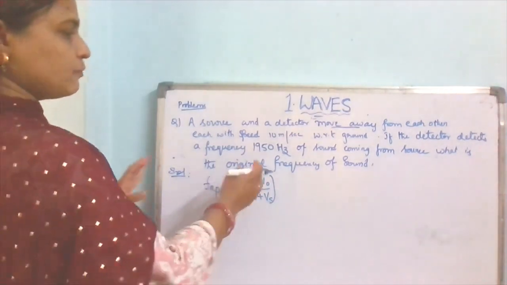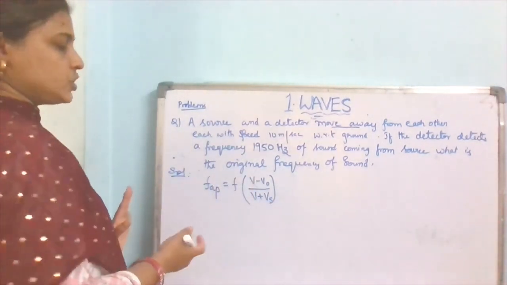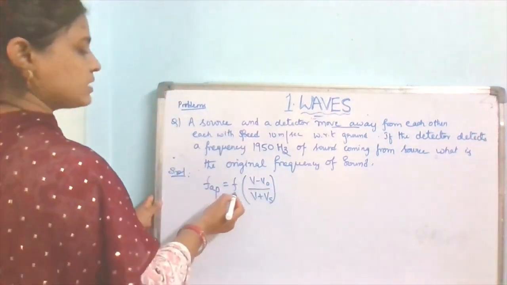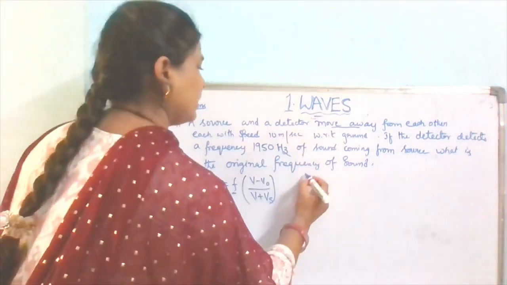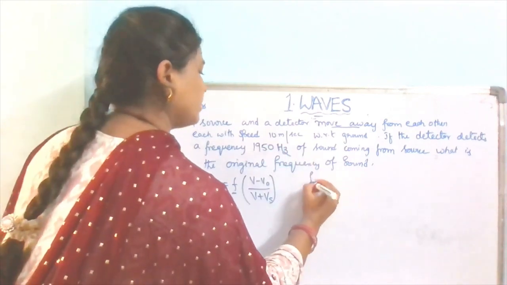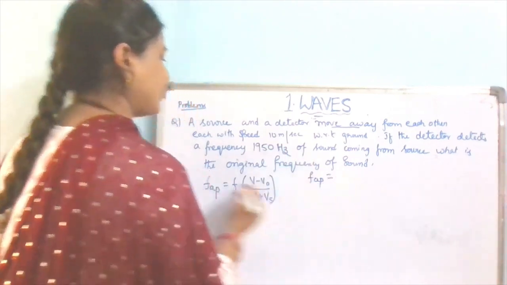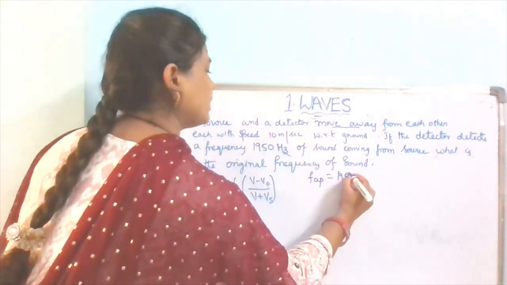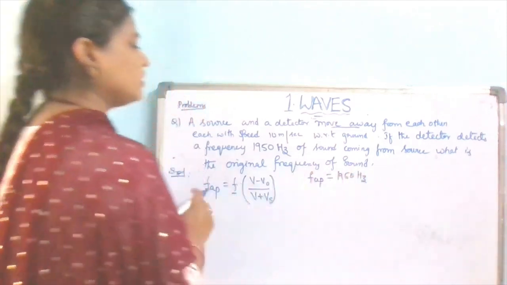And he has asked the original frequency, and he has given the apparent frequency equal to 1950 Hz, and the velocities of both source and observer.